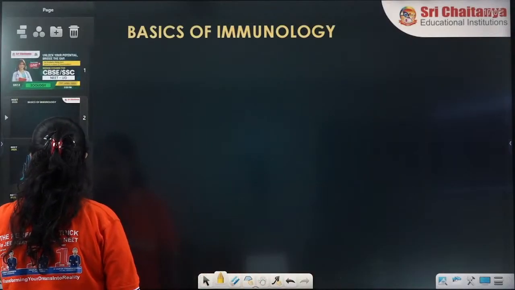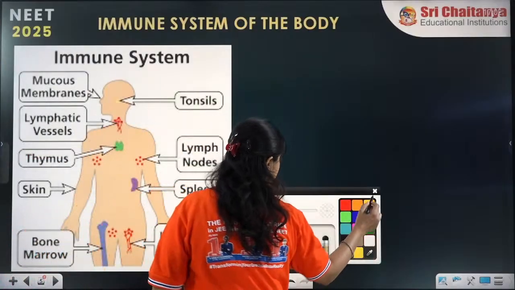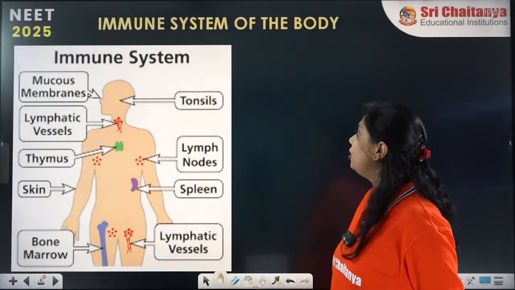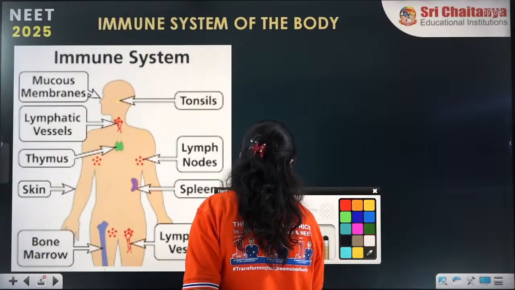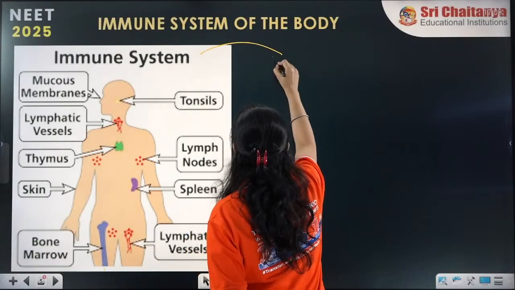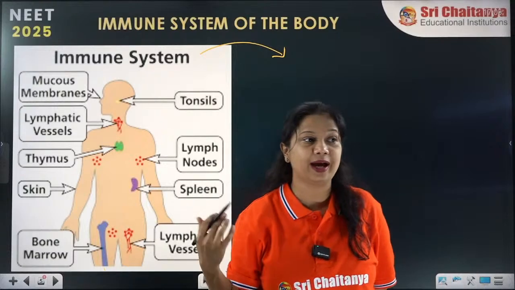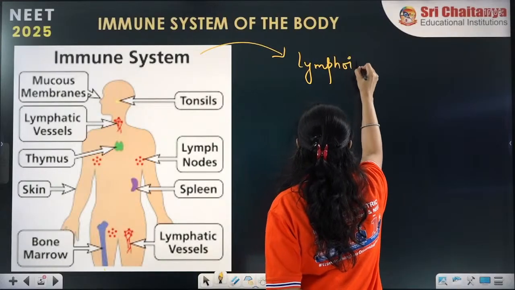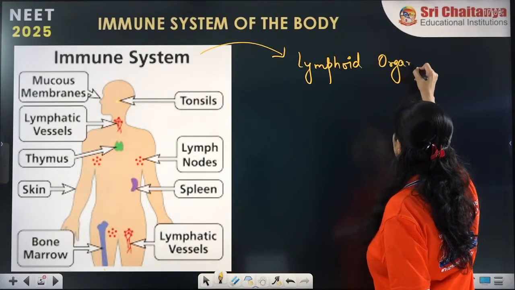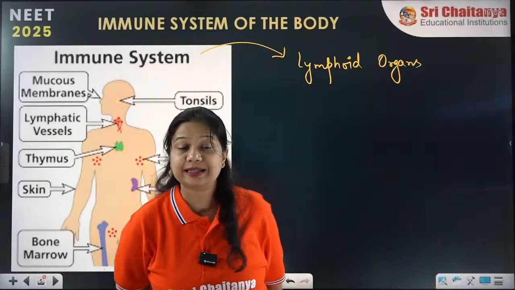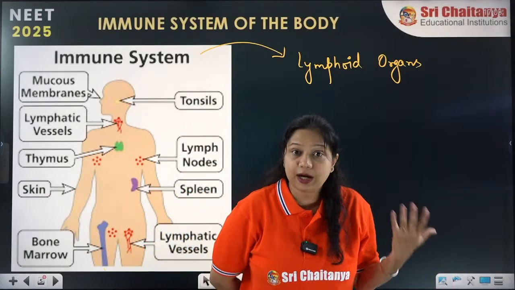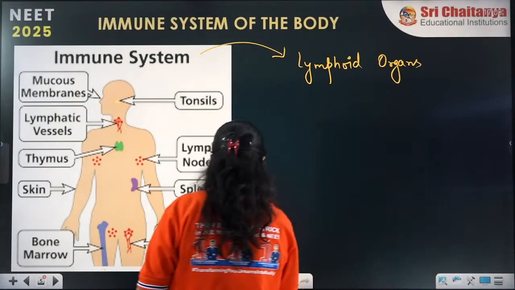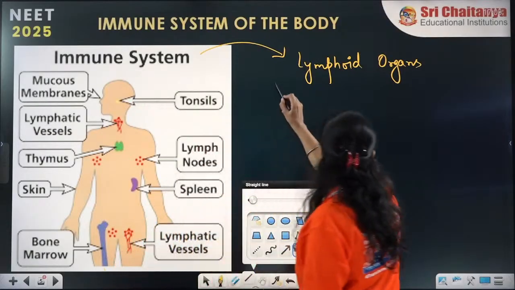We were discussing the immune system of the body, and we left it yesterday at this part. The immune system of the body was discussed as the lymphoid organs. These lymphoid organs are the parts of our immune system, that means it is these lymphoid organs that provide us immunity. What are the different types of lymphoid organs?